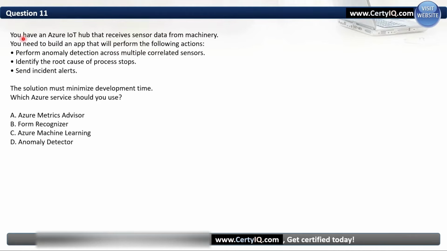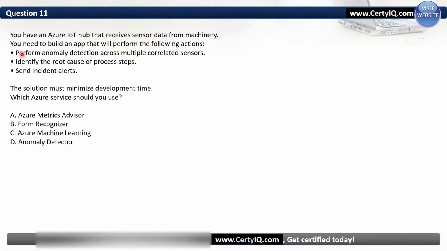Question number 11. You have an Azure IoT hub that receives sensor data from machinery. You need to build an app that will perform the following actions. Perform anomaly detection across multiple correlated sensors. Identify the root cause of process stops. Send incident alerts. The solution must minimize development time. Which Azure service should you use?